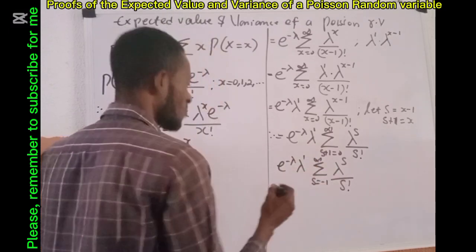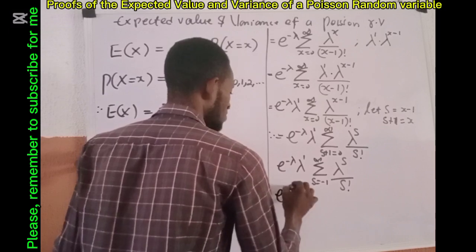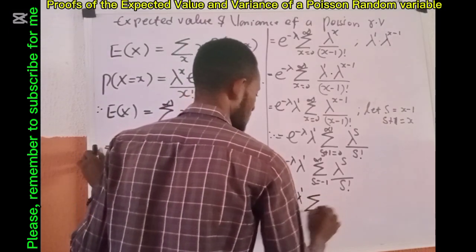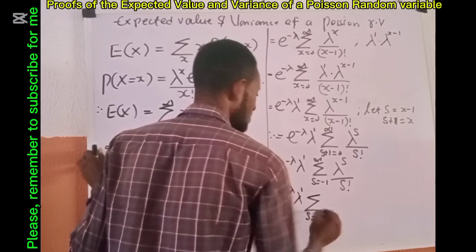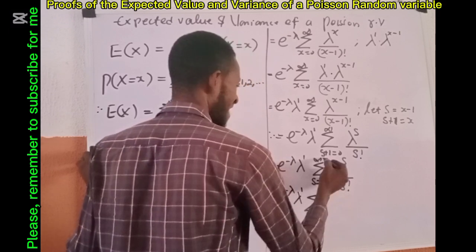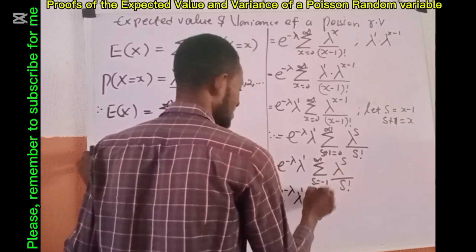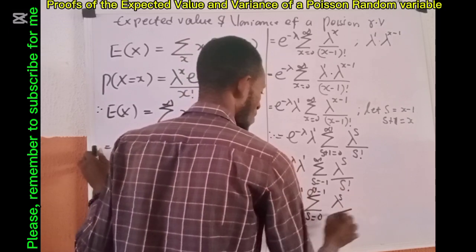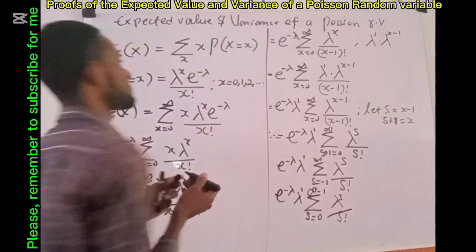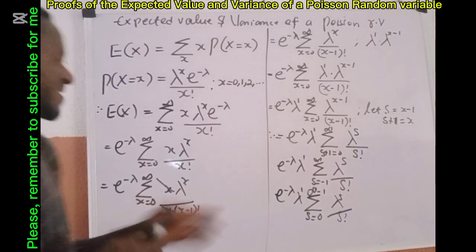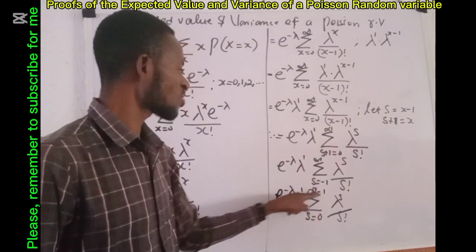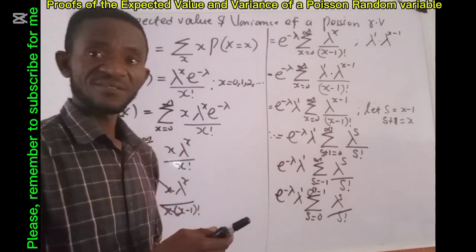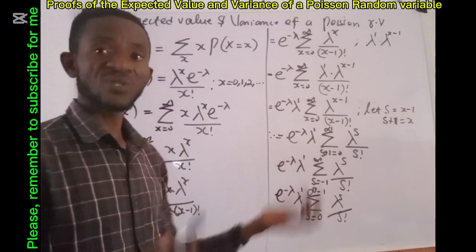So in that case, I'm going to have e^(-lambda), lambda raised to power 1, sum, s is now beginning from 0 because I've added 1 here. I need to remove it here. So this is infinity minus 1. We have lambda raised to power s all over s factorial. And it is important for us to note that when you subtract anything from infinity, it is equal to infinity. So this infinity minus 1 is just infinity.